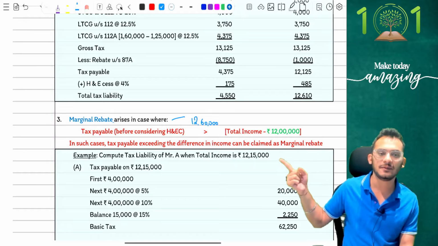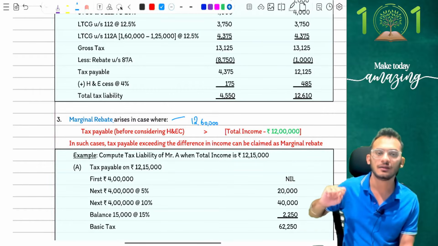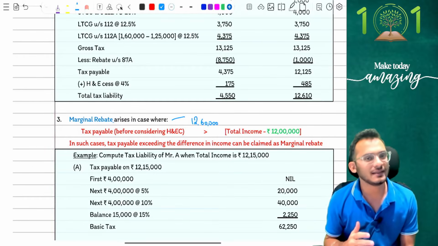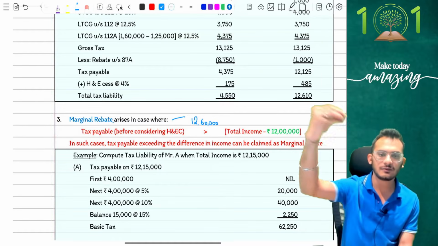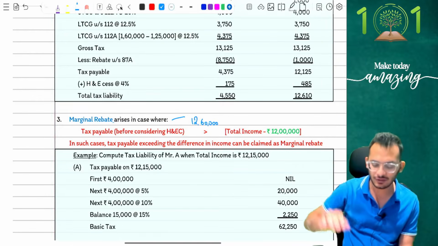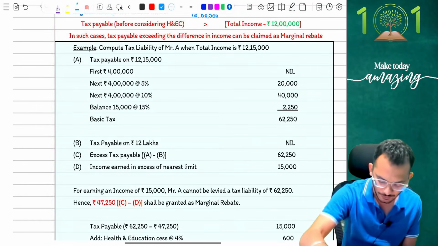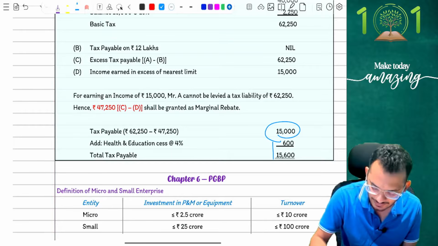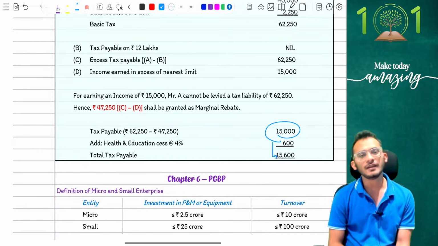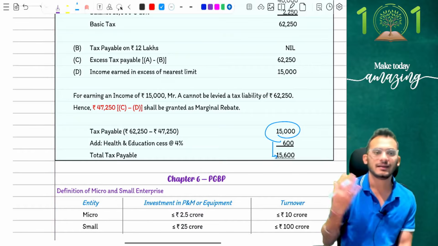So if I give you an example, people, imagine my income is 12 lakh 15,000. What will I say? Sir, up to 12 lakh rupees, I was anyway not liable for tax. The 15,000 is causing me trouble. So you keep the 15,000 in your hand, I don't need the tax on it. So I'm going to surrender 15,000 rupees to you. Add your cess on it and give me the tax liability as 15,600 rupees. Straightforward. 15,600 rupees. Clear enough to go?